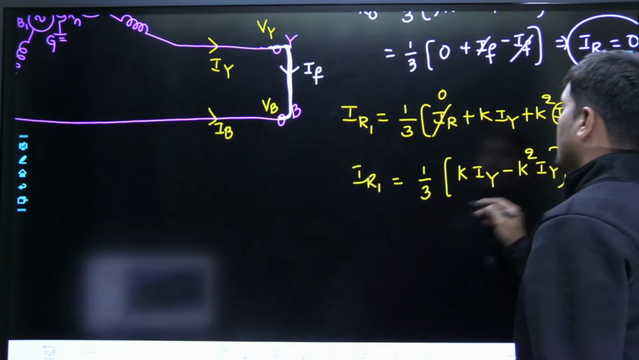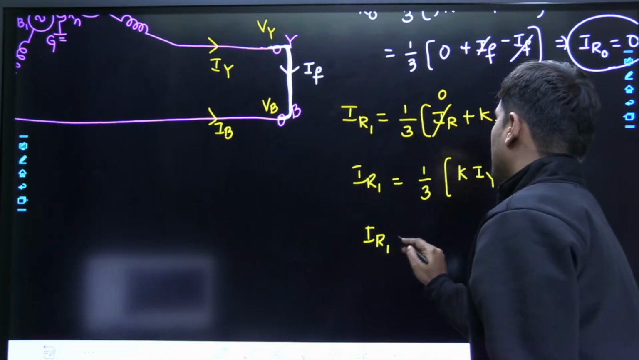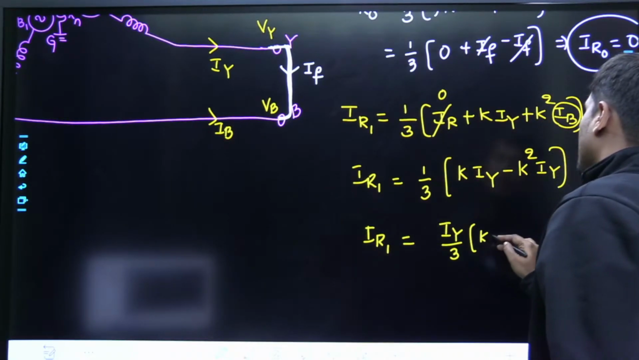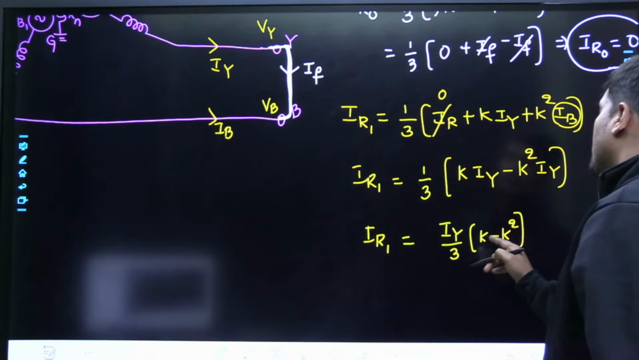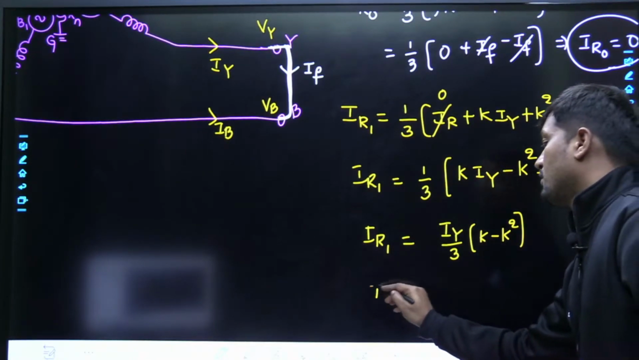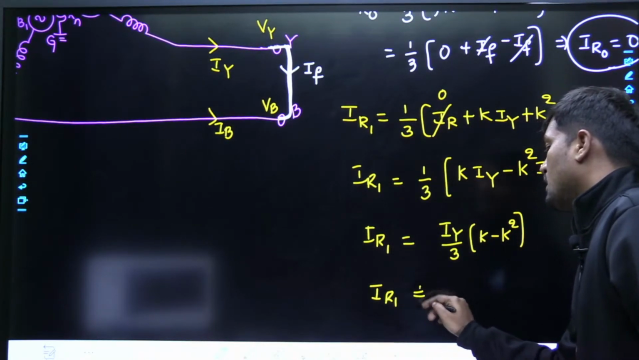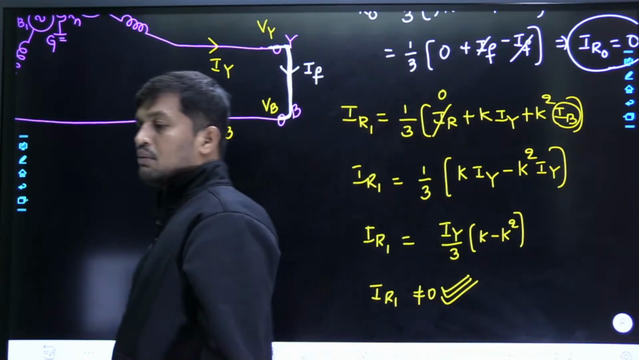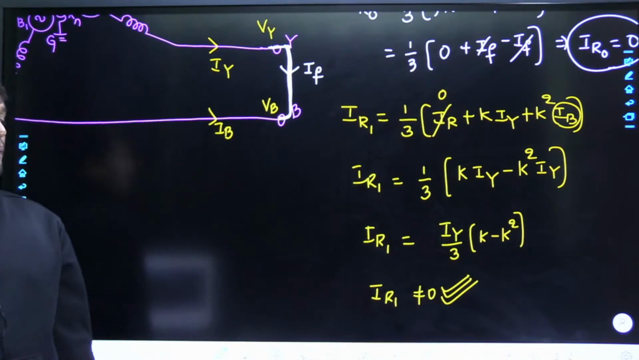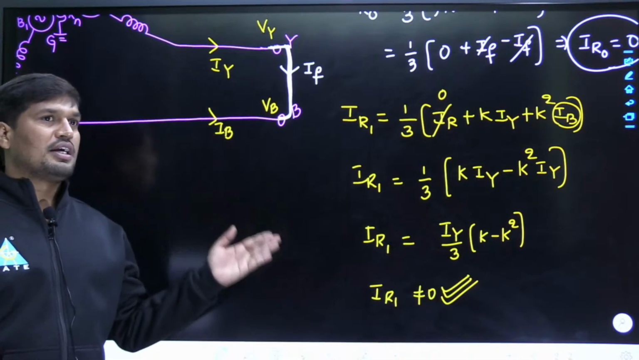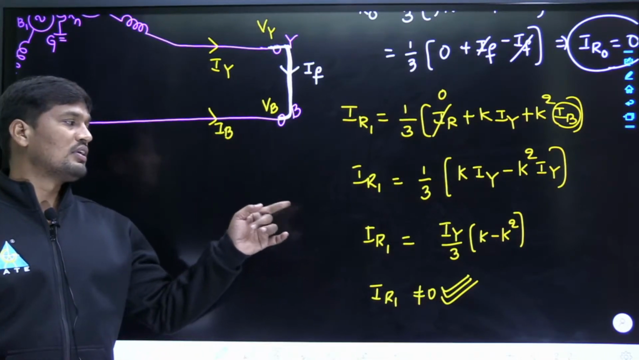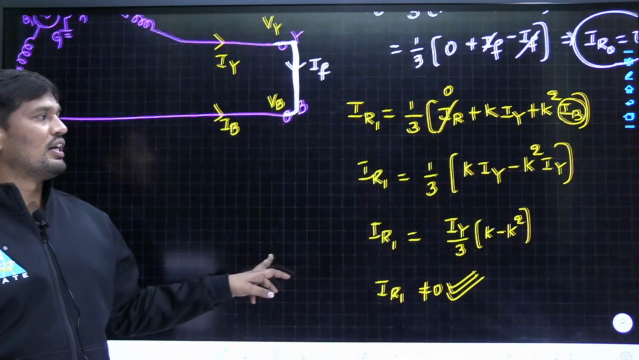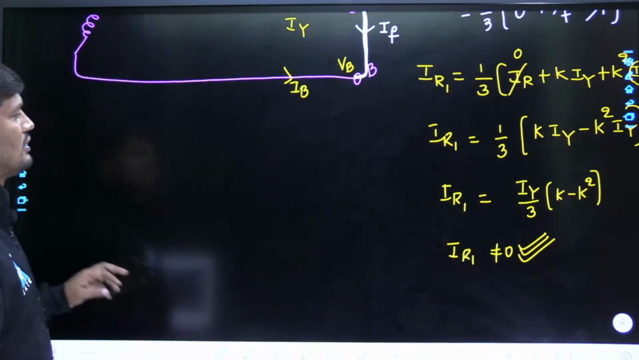Now tell me, the positive sequence current IR1 is equal to, let us take IY common, IY by 3 (K minus K square). You know, friends, K minus K square is not equal to 0. Therefore, the positive sequence current is not equal to 0. That means the positive sequence component exists. Why does it exist? Reason: either in balanced or unbalanced condition, the positive sequence component is always present. That's the reason why the positive sequence component exists in the case of a line to line fault, because it is an unbalanced fault.